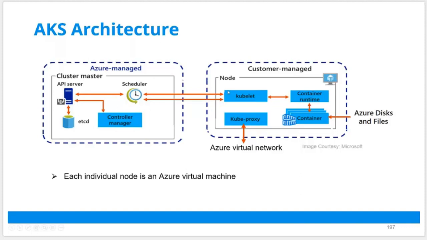So you run multiple worker nodes like that. If this node needs networking, you'll be taking it from Azure Virtual Network. If you need storage, you'll be taking it from Azure Storage Disk. And that's what we are going to cover and explain. What is Azure Disk? These are Azure Files for storage. There's an Azure network, and then load balancers. So how do you deploy the Azure Kubernetes architecture, all those things as well.